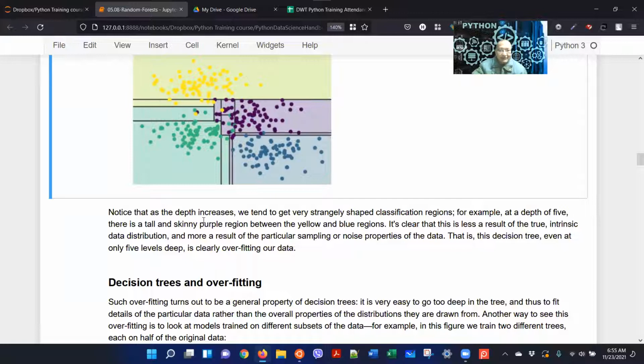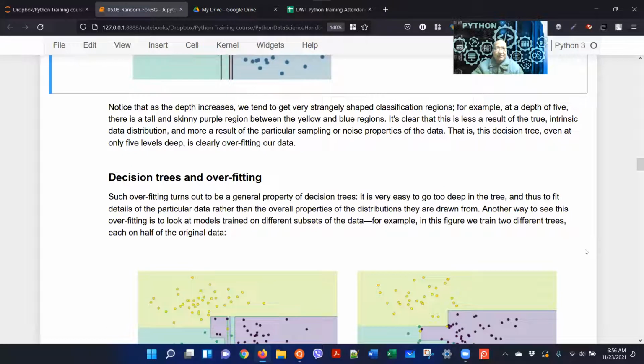Okay, so notice as the depth increases, we tend to get very strangely shaped classification regions. For example, at a depth of 5, there's a tall and skinny purple region. See this one right here, right? So even at level 5, it's clearly overfitting our data, right? So how do we take care of that problem?